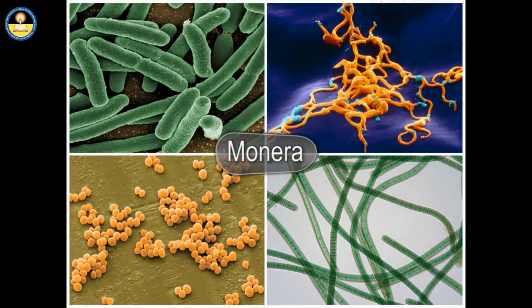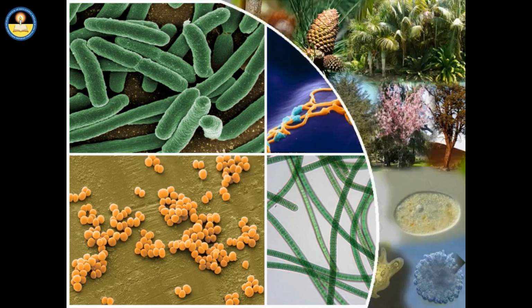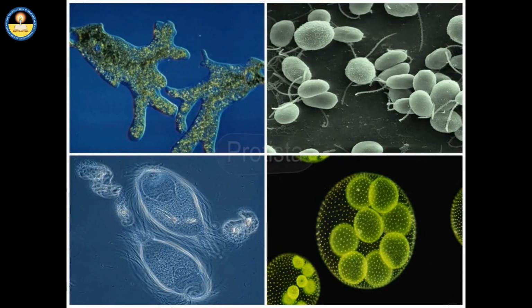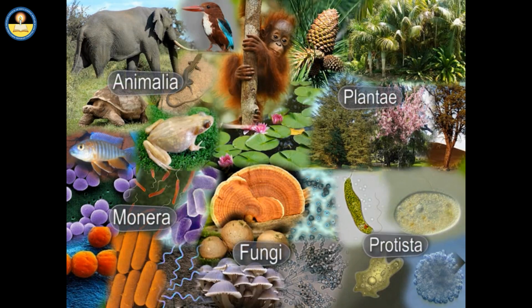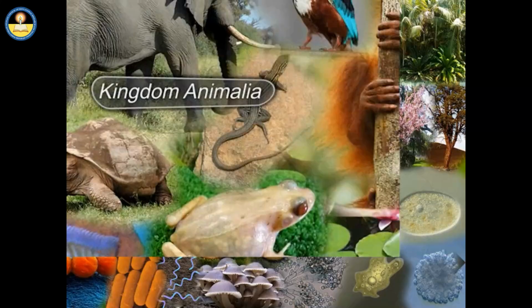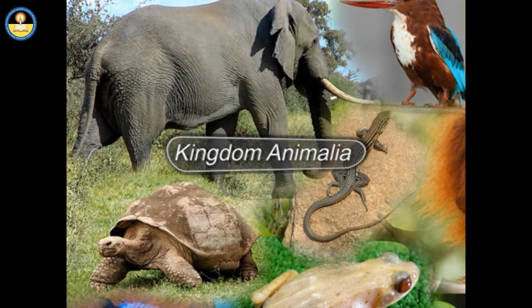All different kinds of bacteria are put in Monera. Protista consists of protists, which are single-celled creatures invisible to the human eye. So each of these 5 major groups is known as kingdom. Let us concentrate on kingdom Animalia to learn next hierarchical steps.